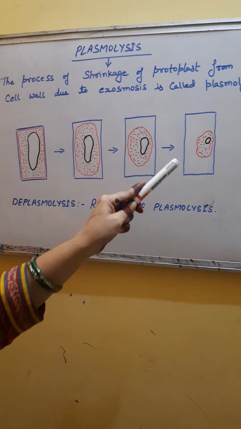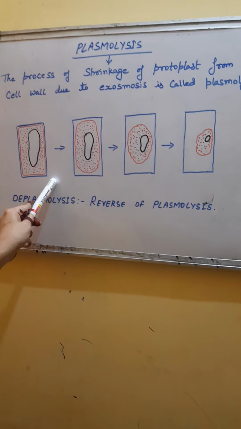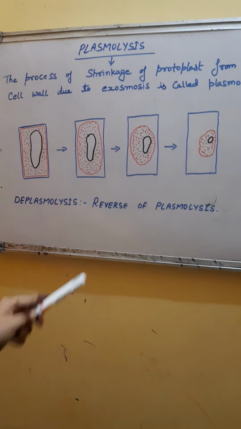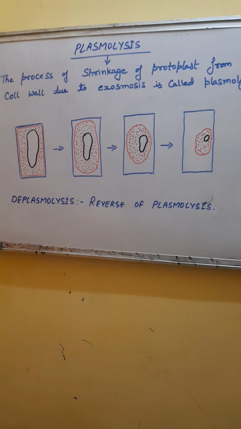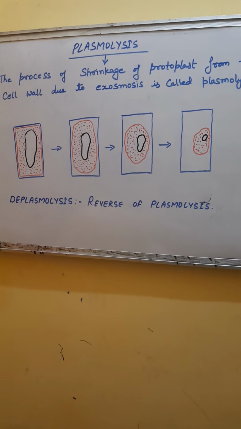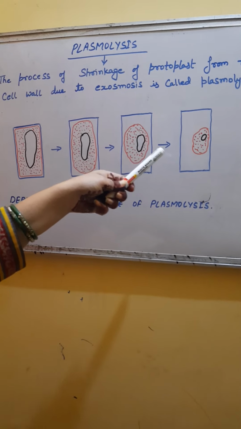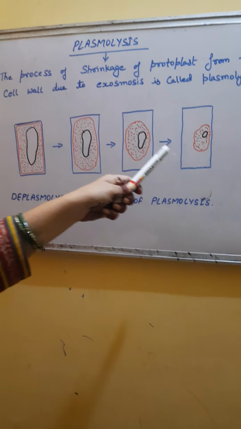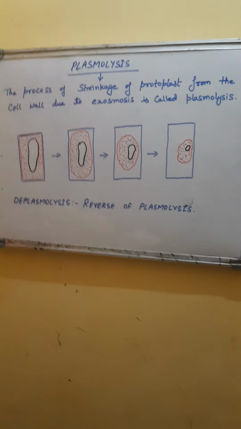It will depend upon the time or duration for which we have kept the cell in the hypertonic solution, and in the last case there will be a gap between the cell wall and the cell membrane. It means the cell membrane along with all its content, the protoplast, will shrink away from the cell wall, and this phenomenon is called plasmolysis.